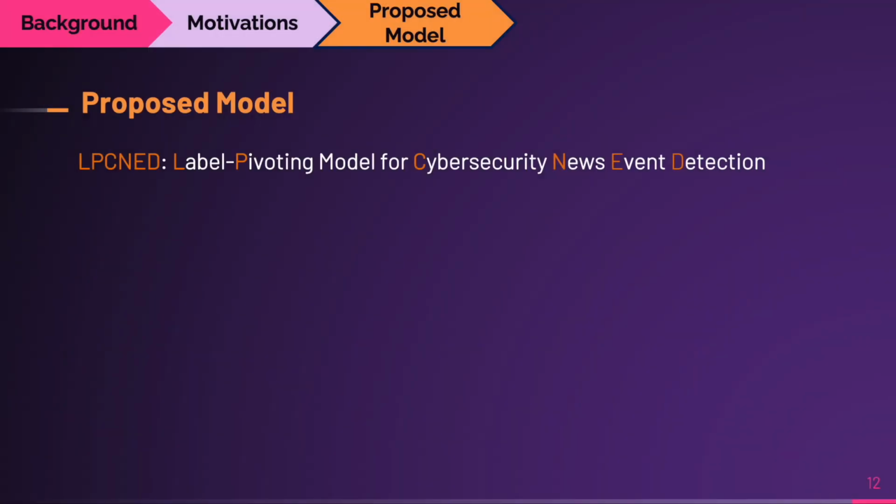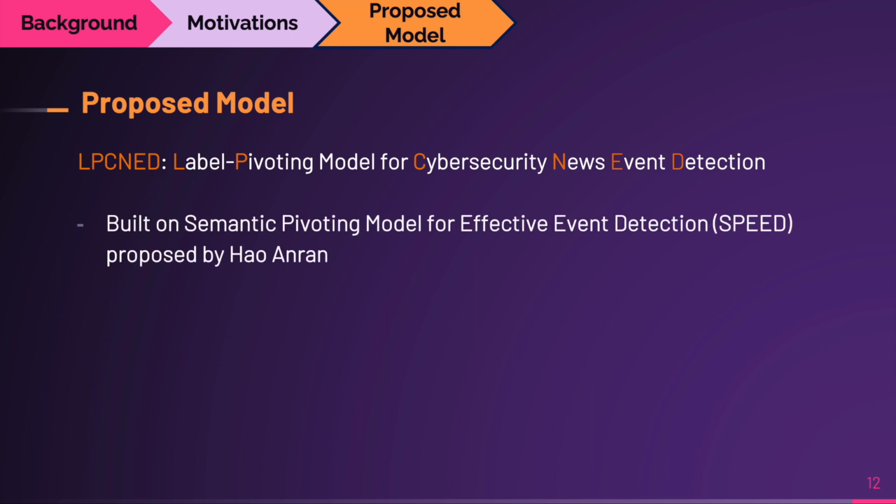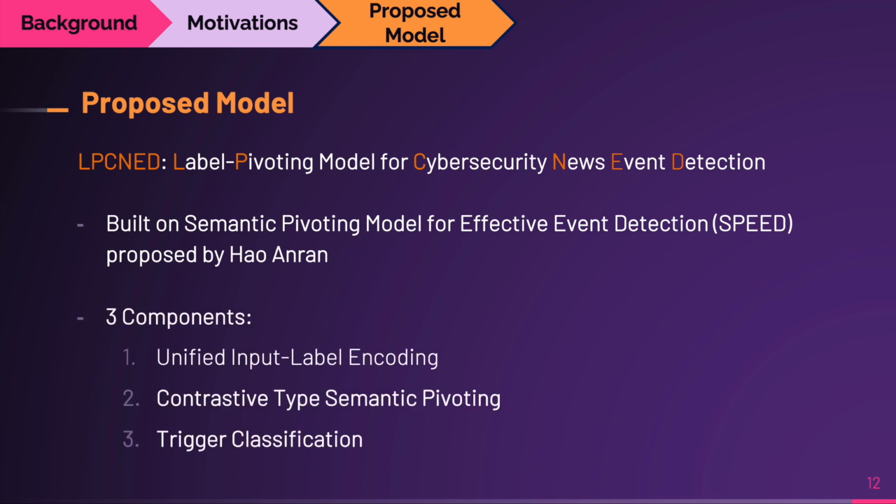As we are aware of the research gap, we have proposed a novel neural framework that exploits the semantic meaning of the type label set. Our model is called LPCNED, Label Pivoting Model for Cybersecurity News Event Detection, and it is built on the Semantic Pivoting Model for Effective Event Detection, SPEED, proposed by Huang. SPEED has three components, and LPCNED replaces the pre-trained BERT base encoder with a pre-trained news BERT encoder in the first component, where we generate unified input and label representations.